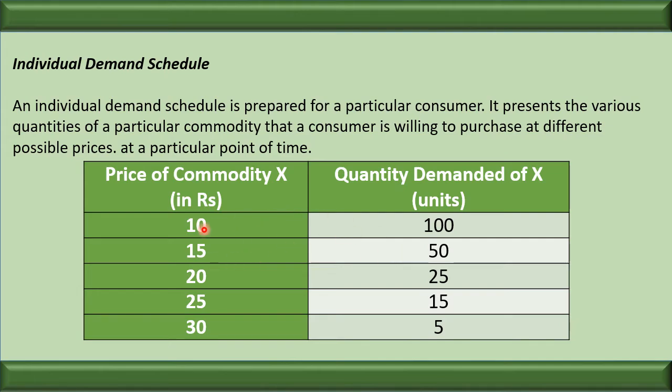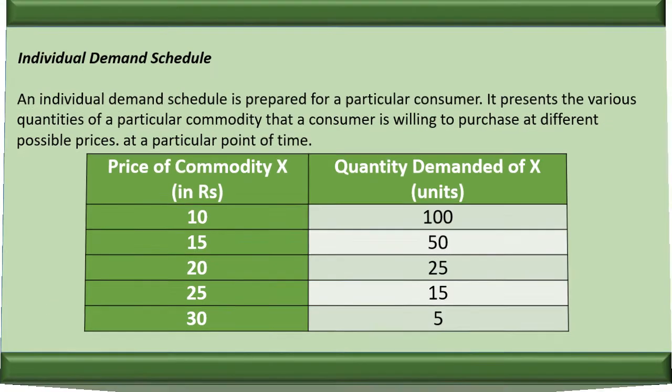So the table showing the different demand at different prices is called demand schedule. The table showing the demand made by a consumer at different prices at a particular point of time is called demand schedule. I hope the point is clear.